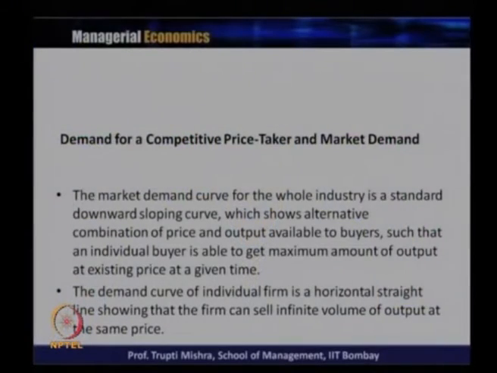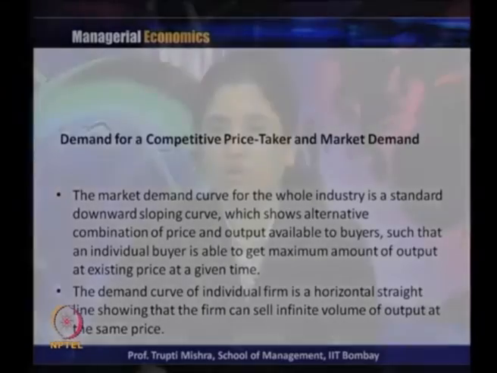And the demand curve of the individual firm is a horizontal straight line, showing that the firm can sell infinite volume of output at the same price. So, in case of a competitive price taker, the demand curve for the firm is a straight line, horizontal and parallel to the x axis.